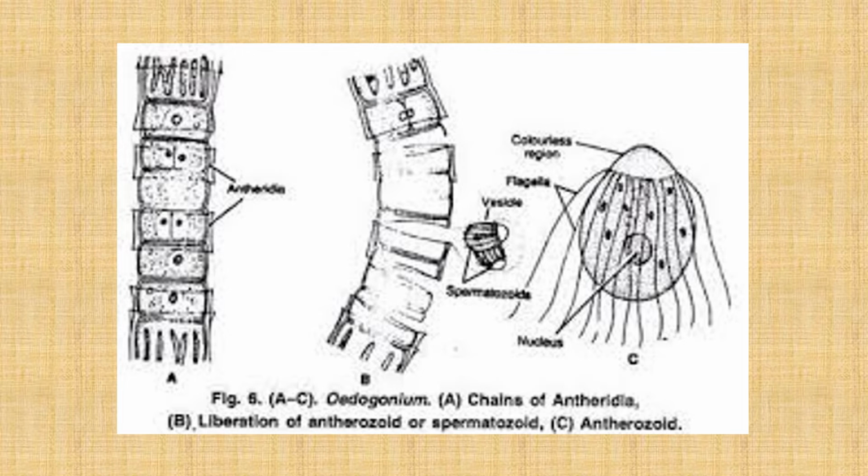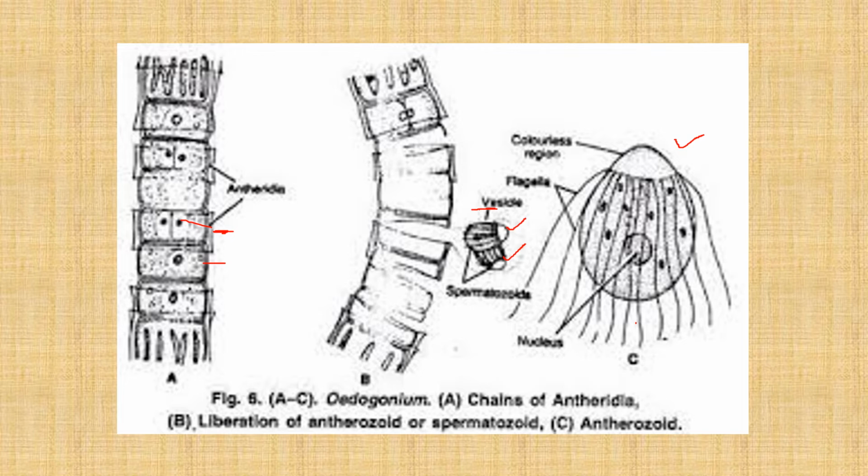Now, this is how the antheridia is formed. This is the antheridial cell, and this is the Nash cell. And we see that in the antheridial cell, two antherozoids are formed. Once formed, this is how they are released inside the vesicle. We see 1 and 2 antheridial cell, and we see how the antherozoid looks.